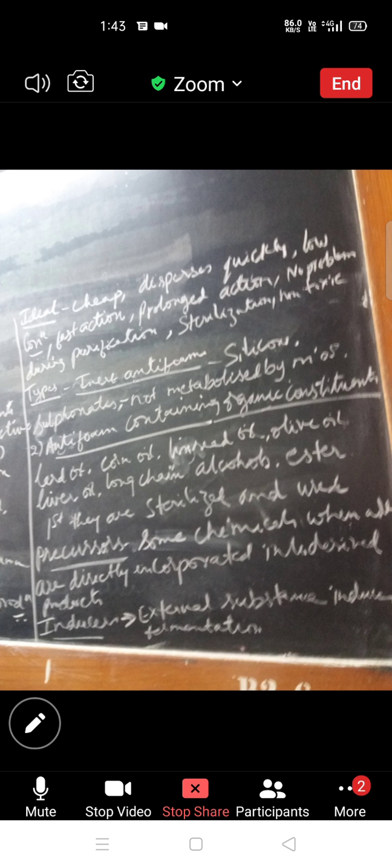Okay, so to reduce the foam, we are going to add the anti-foam agents. These anti-foam agents should have certain characteristics, like it should be very cheap to use, and when you add it to the media, it should disperse very fast and it should bring the reaction. It should be added in very low concentration because it is a chemical, and the action should be very fast, and the action should be for a longer period till the fermentation is completed.